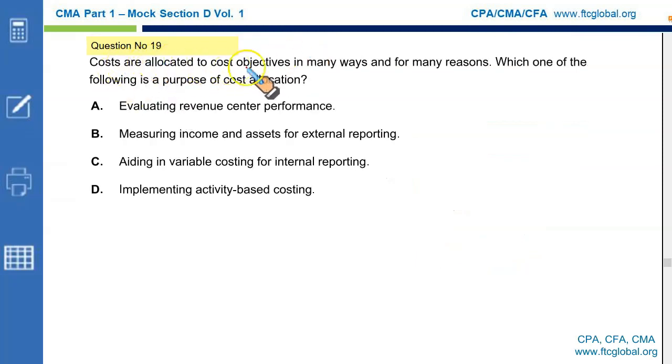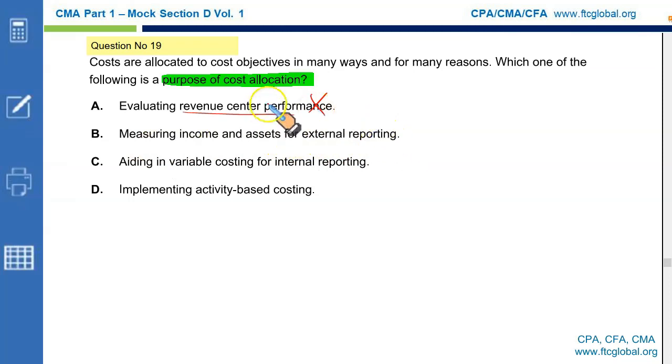Costs are allocated to cost objectives in many ways and for many reasons. Which of the following is a purpose of cost allocation? Evaluating revenue center performance. Remember, a revenue center is responsible for revenues only, so it has nothing to do with cost. This is incorrect.